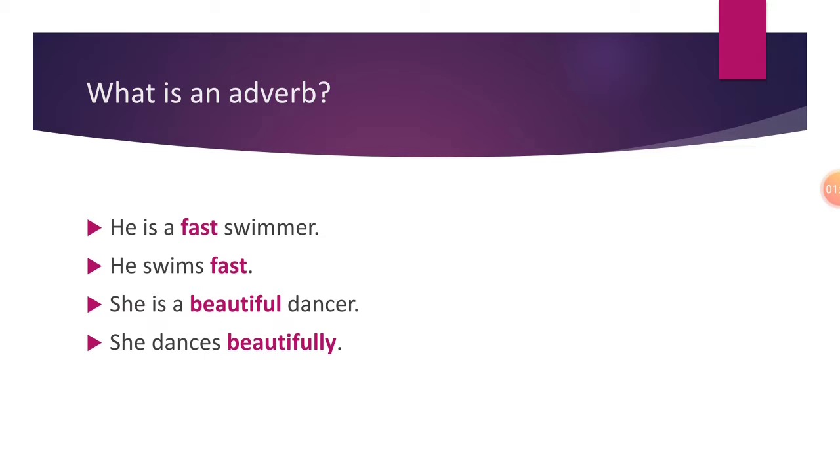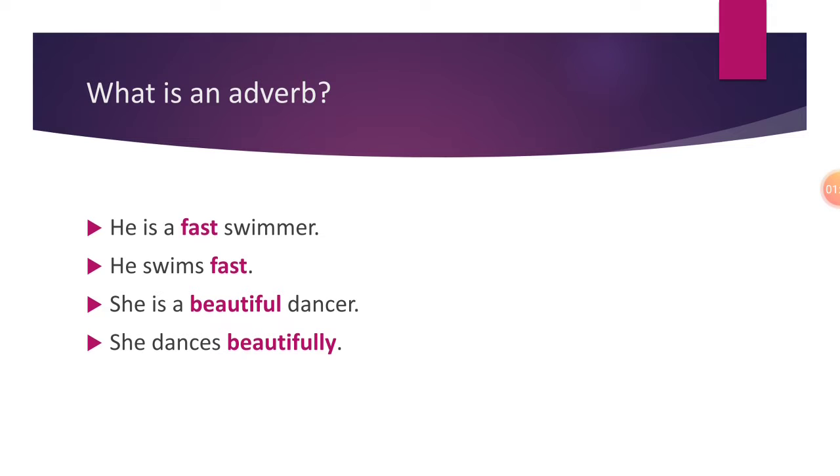The first 2 sentences bring out the same meaning but are written in a different manner. The last 2 sentences also have the same meaning but are written in a different manner. So what is the difference? We need to check out first. He is a fast swimmer. What kind of a swimmer is he? Fast. We all know that it is an adjective that describes or tells us about the quality of a noun.